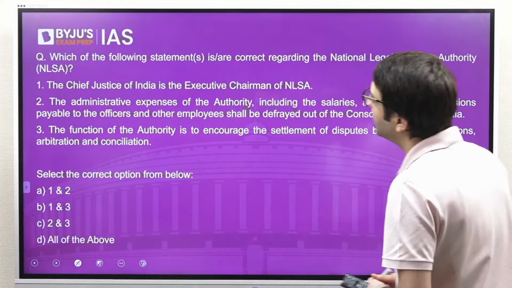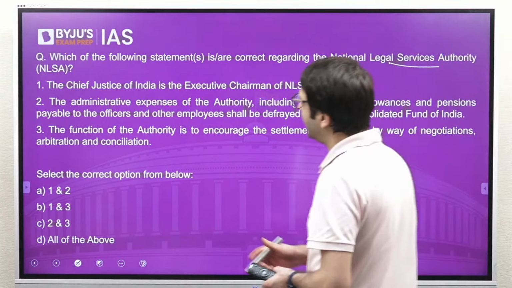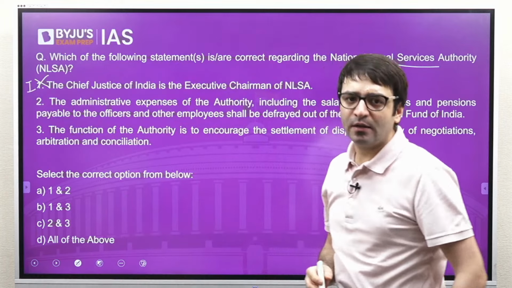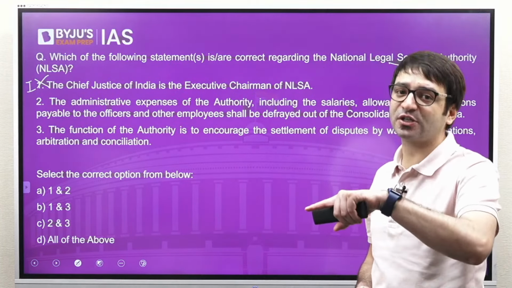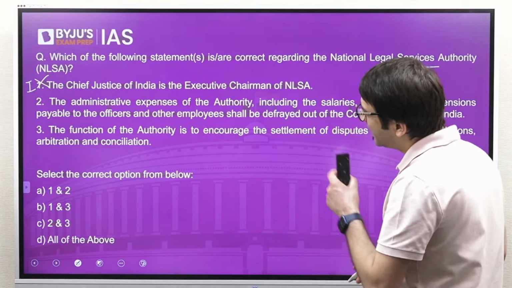Statement number 1. The Chief Justice of India is the Executive Chairman of NLSA. This statement is wrong. Why? Because it's the Senior Judge of the Supreme Court, not the Chief Justice of India, who is the Executive Chairman of this authority.